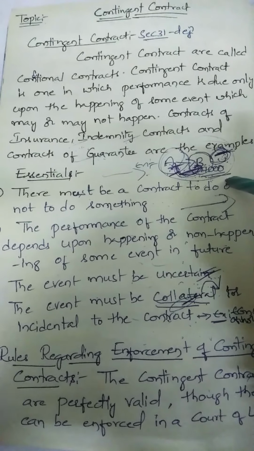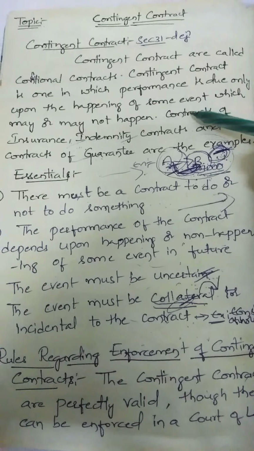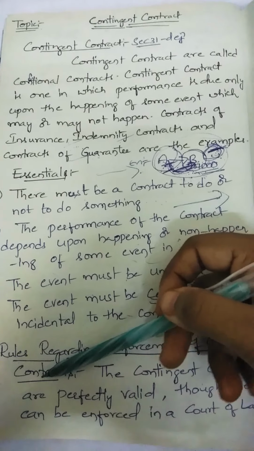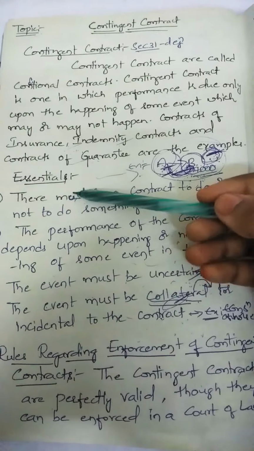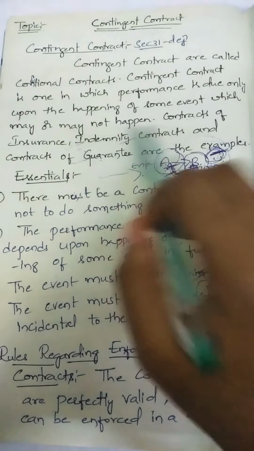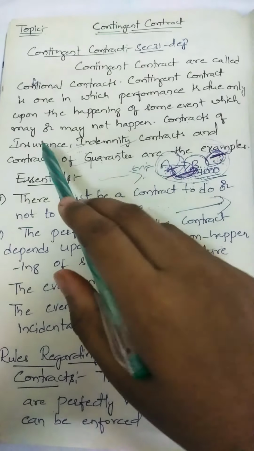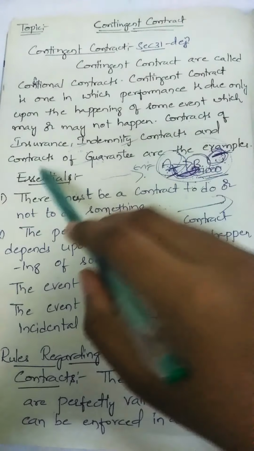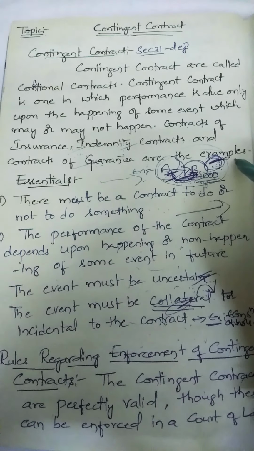But these conditional contracts will be enforceable only by following some rules. Before going through the rules, we will go through the essentials. There are some examples: contracts of insurance, indemnity contracts, and contracts of guarantee are the examples.